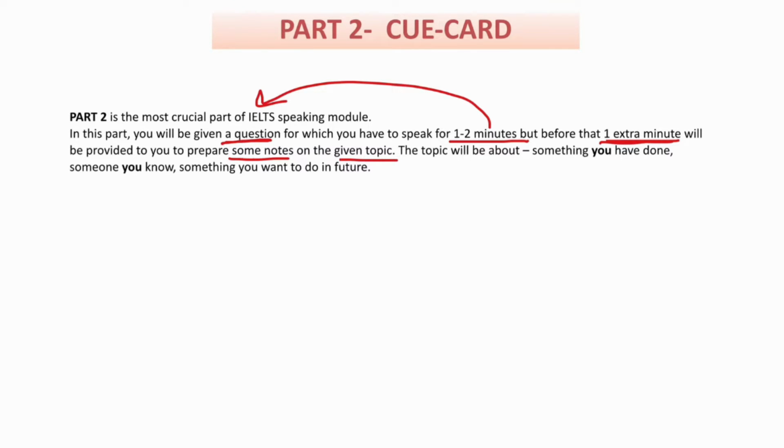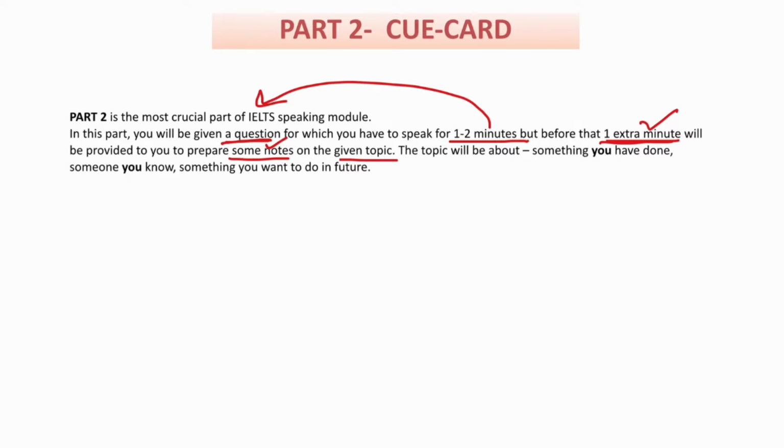If you ask me a general question, for example, any random topic, describe any gift you received lately, I cannot give an exact answer immediately for 2 minutes. It's very difficult for students as well because they are nervous, and you are giving them a topic and making them more nervous. So, for your benefit, 1 minute of preparation time is given. In that extra minute, you can prepare some notes on that topic.